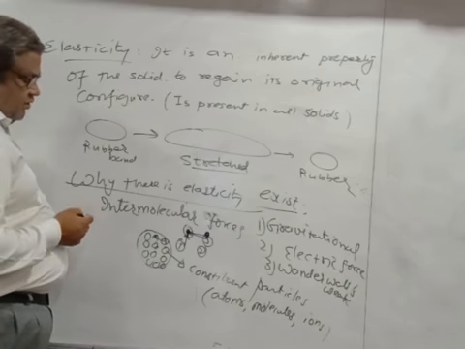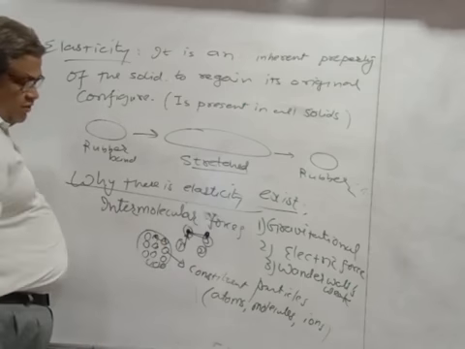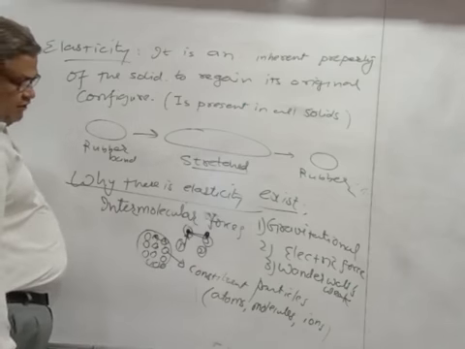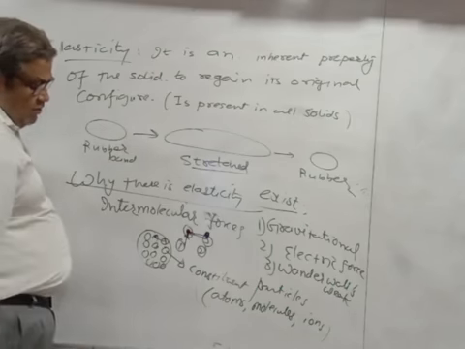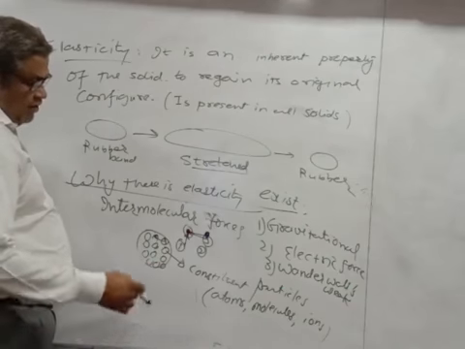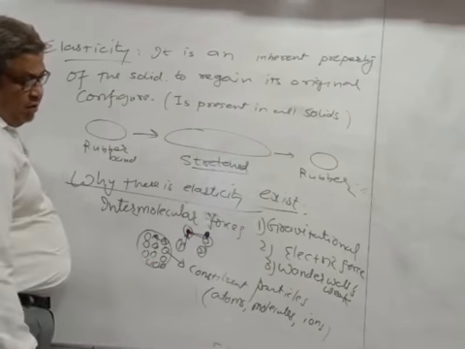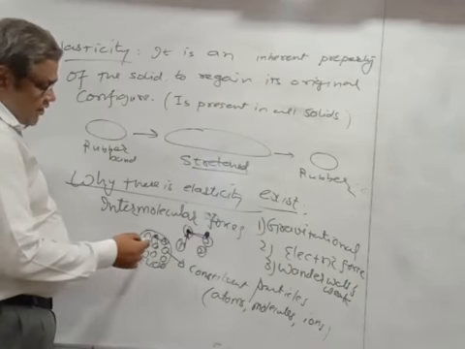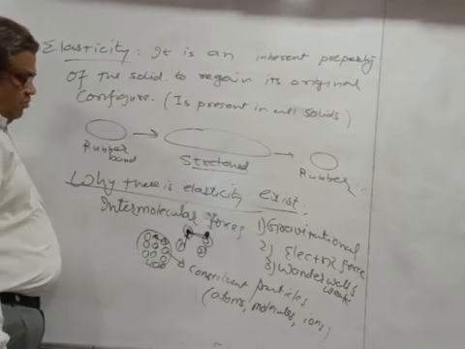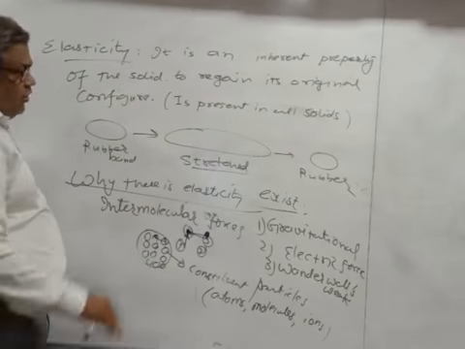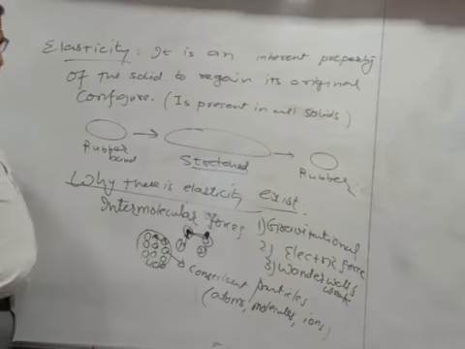Because of the intermolecular forces: gravitational force, electric force, and van der Waals force, which the constituent particles like atoms, molecules, and ions experience among them. Write down this much, then we will study the elasticity.